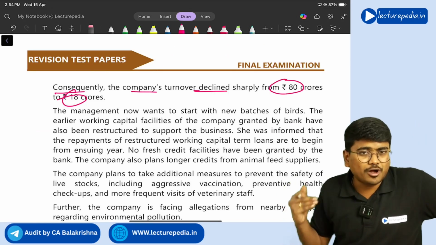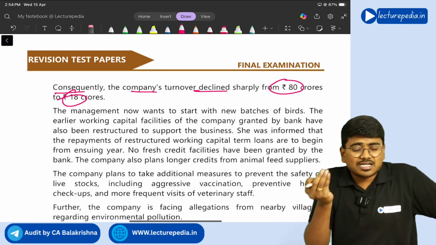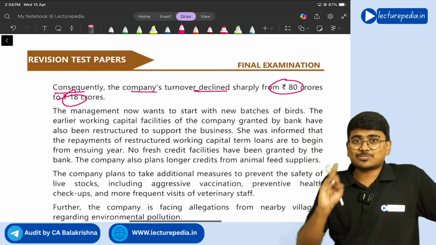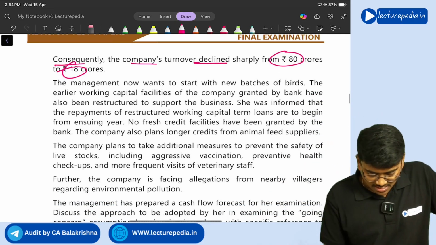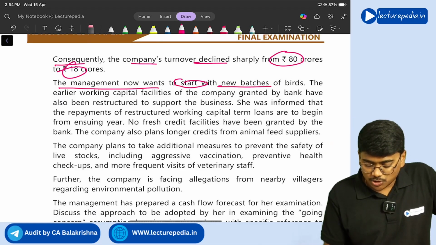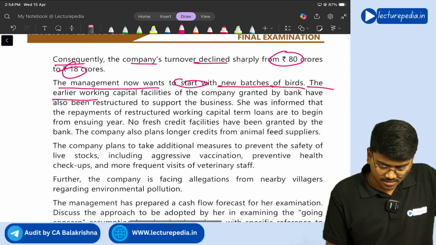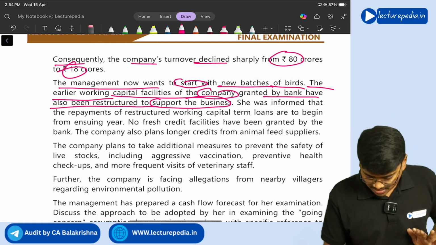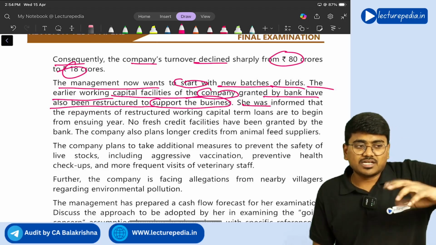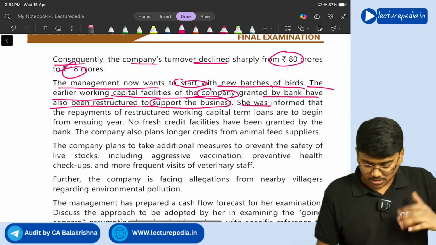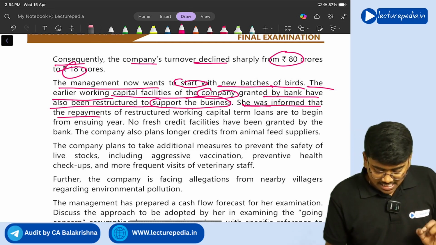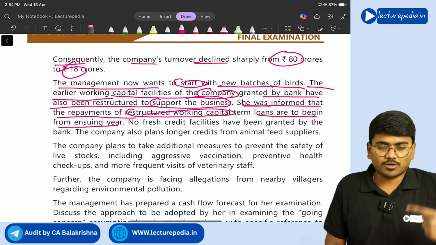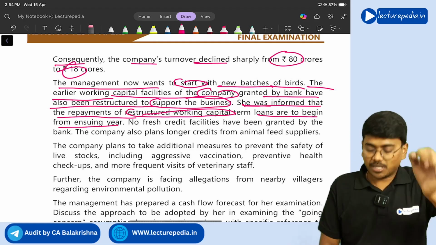If you observe all these points, they are events or conditions that may cast significant doubt on the entity's ability to continue as a going concern. Correct or not? As per SA 570. Still, if you see, the management now wants to start with new batches of birds. The earlier working capital facilities granted by the bank have also been restructured to support the business. She was informed that repayments of restructured working capital term loans are to begin from the ensuing year. So from the upcoming year, the restructured loan repayment will start.